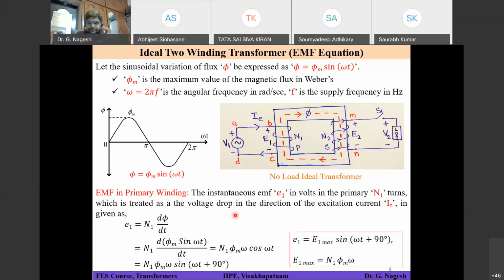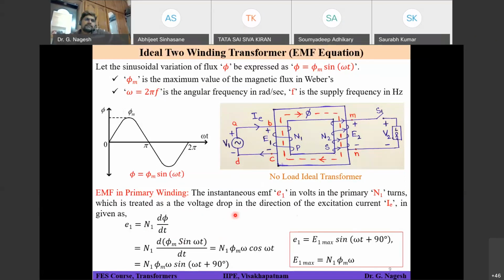Yes, sir. As Saurabh said, it was my confusion too when I was in 11th, 12th. But I never use the formula E is equal to minus N d phi by dt. I always used it as simply N d phi by dt, and the minus sign was just for me like it is opposing. So we should use it with our own mindset, like you told me. It's not like one mindset.